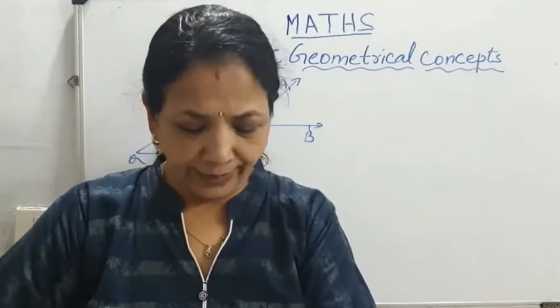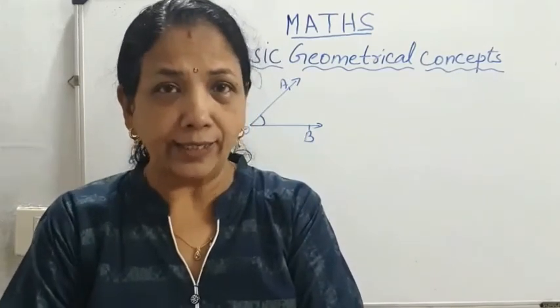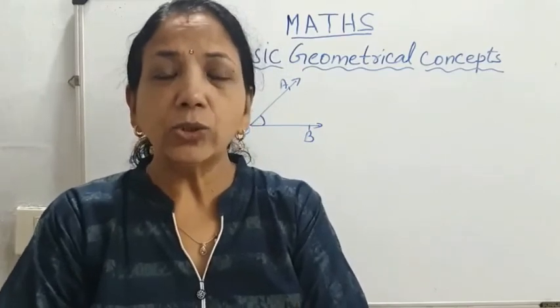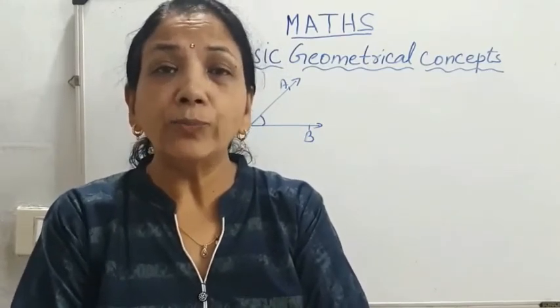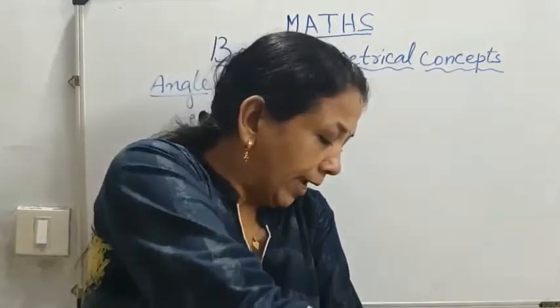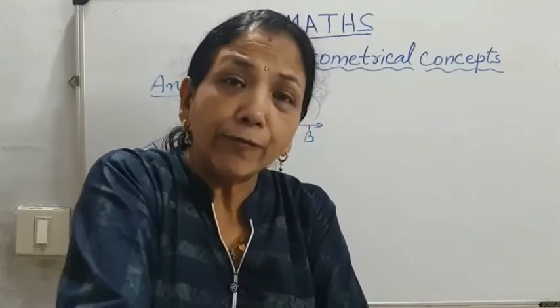If from 90 degree I am moving to down, it forms more angle, more than 90. It is greater than 90. So it is called obtuse angle. And this, if we are measuring outside, it is called reflex angle.